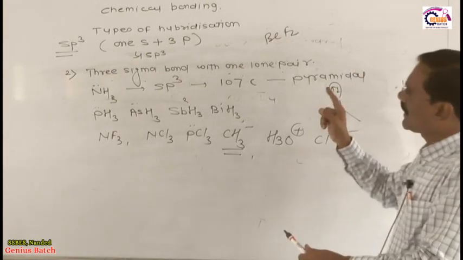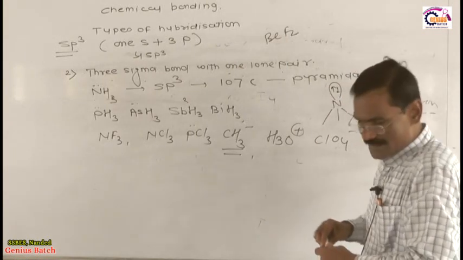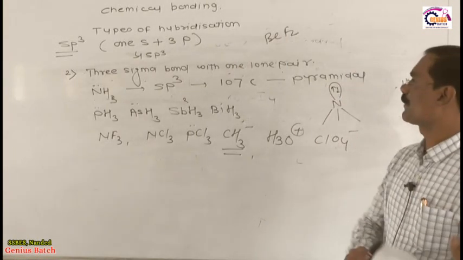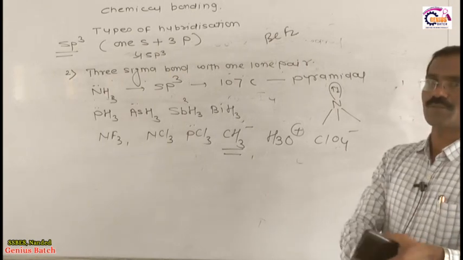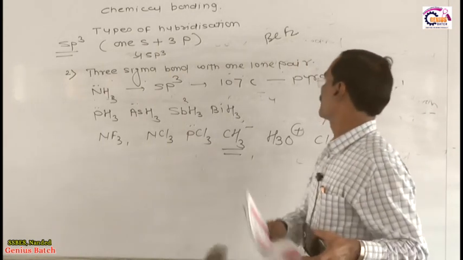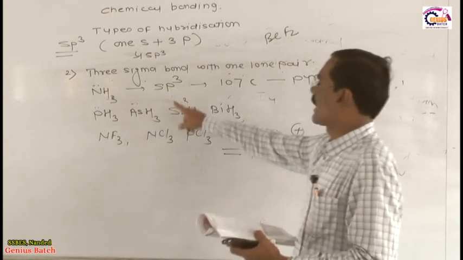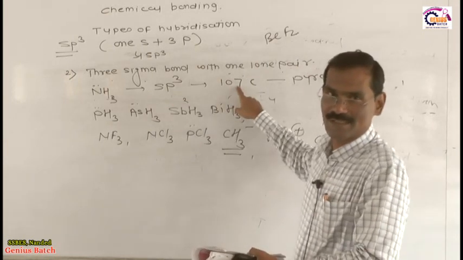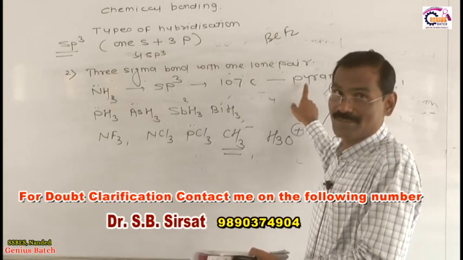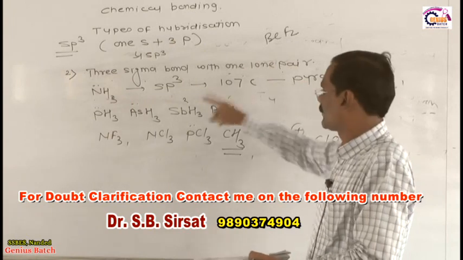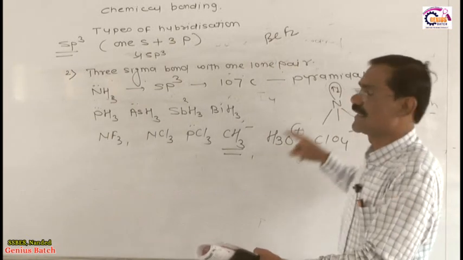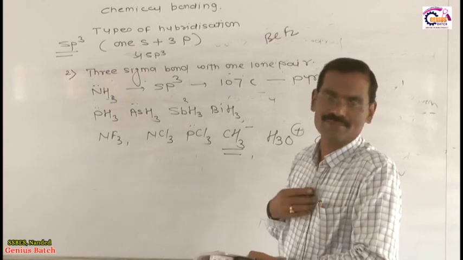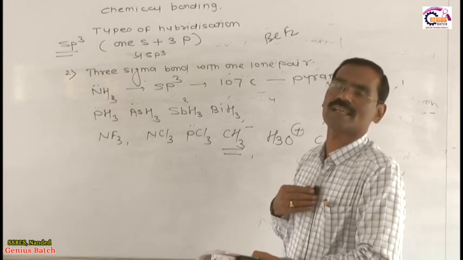So these are the molecules which have 3 sigma bonds with 1 lone pair. That's why whenever a molecule has 3 sigma bonds with 1 lone pair, the hybridization is sp3, bond angle is 107, but the geometrical shape is not tetrahedron, it is pyramidal. Keep these examples in your mind. Remaining cases we will discuss in the next video. Thank you very much.